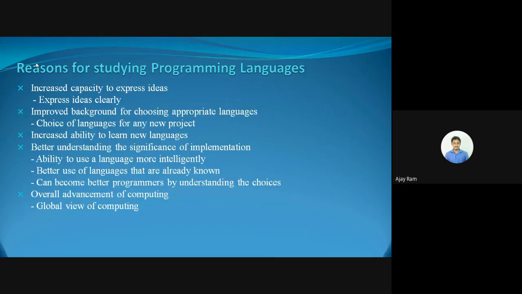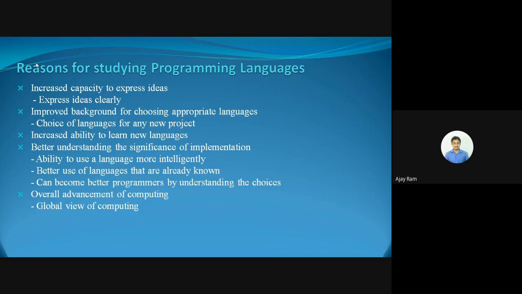Now we have to know what the reasons are for studying programming languages. Why exactly do we need to study programming languages? Programming languages increase the capacity to express ideas. Whenever we learn new programming languages, our capacity to express new ideas increases. One more reason is the improved background for choosing appropriate languages. Whenever we have some project to be done, we should have a background to choose the appropriate language.